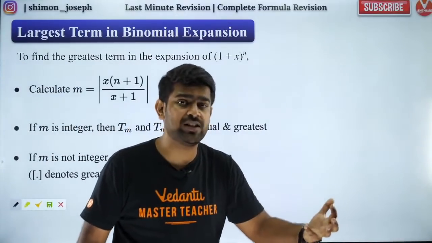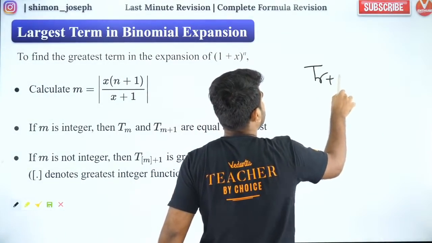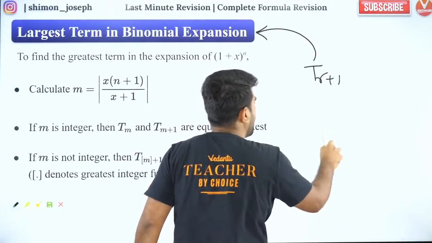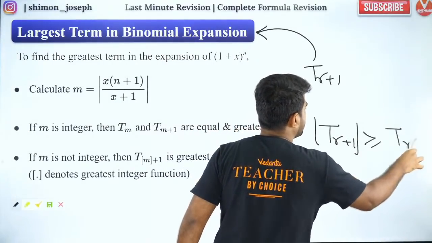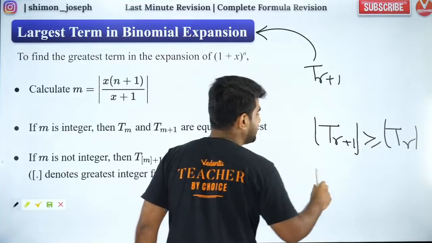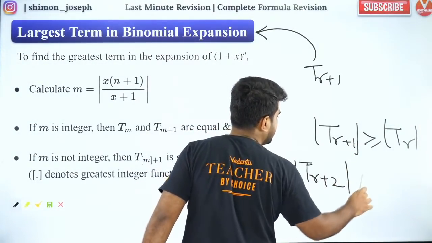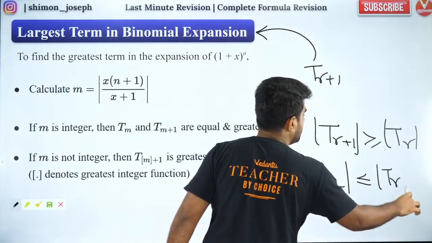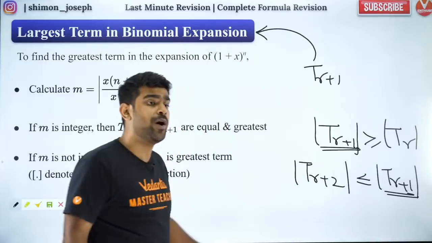If you say, sir, I cannot memorize, memorizing is very difficult, then what you can do is try this. Let's say tr plus 1 is the greatest term. So modulus of tr plus 1 is greater than or equal to modulus of tr, meaning it is greater than the previous term, and it should also be greater than the next term. This ensures it is the greatest term, and you will find r.